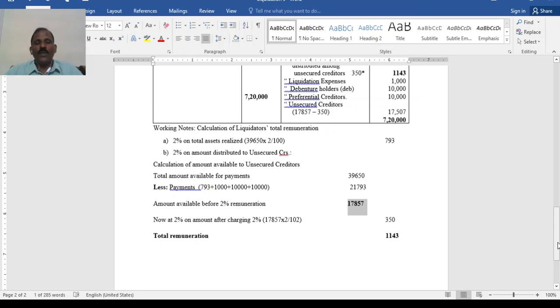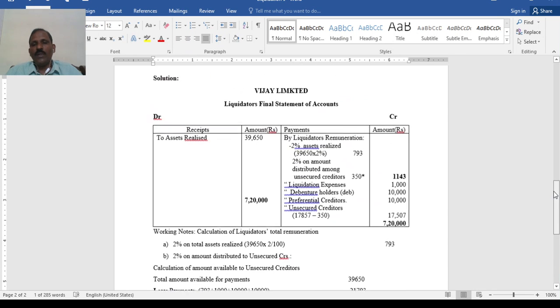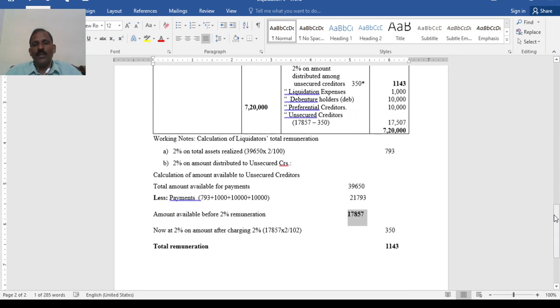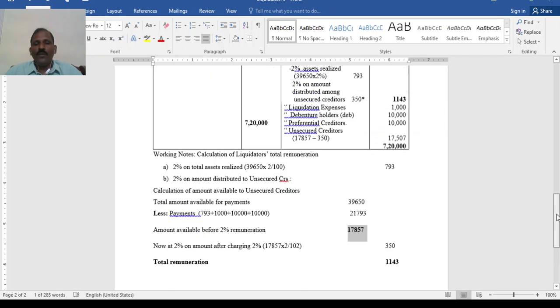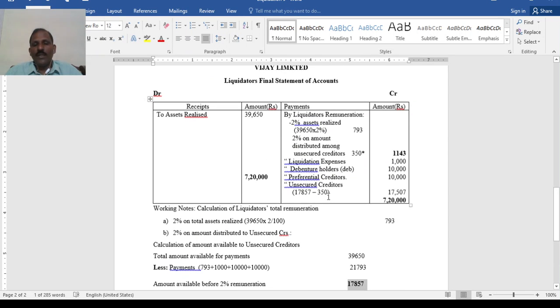So now 2% on the amount after charging commission: 17,850 into 2 by 100, not 2. So you'll get 350. Total remuneration payable is 793 and 350, total 1,143. When you do that, for the unsecured creditors, before this commission of 350, it is 17,857, and you get 17,507.